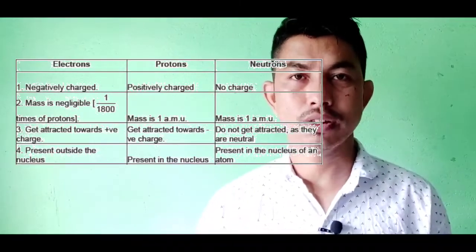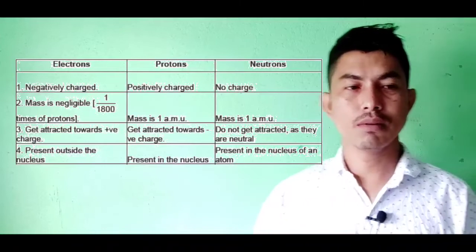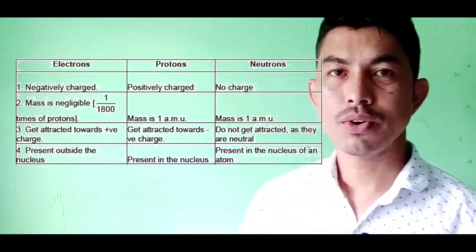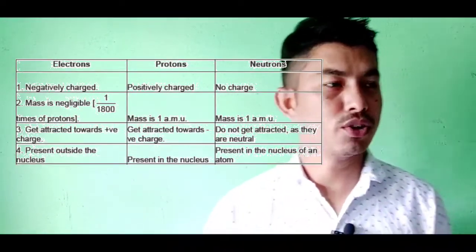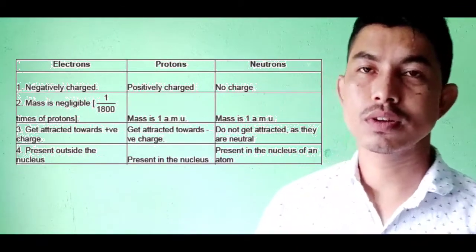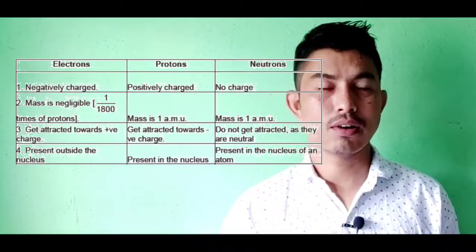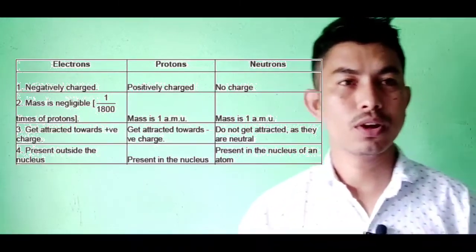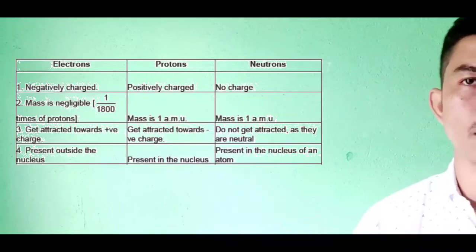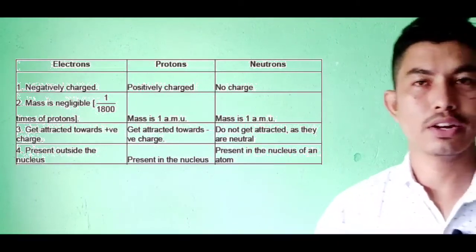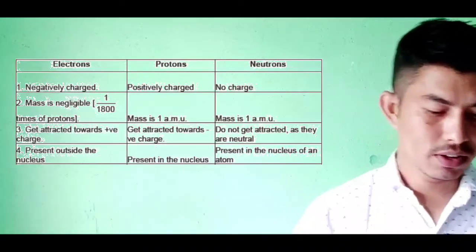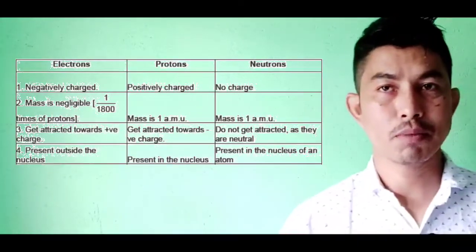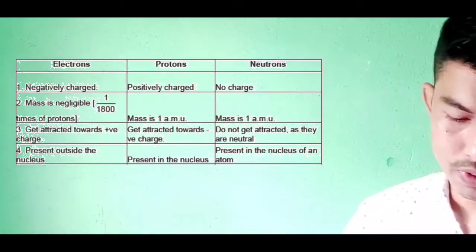If you are to write the difference between the electron, proton and the neutron, you can easily differentiate them in terms of their charge. The electron is a negatively charged particle, the proton is a positively charged particle, whereas the neutron is a neutral particle. Coming to their position in an atom, the proton and the neutron reside in the center of the atom, which is known as the nucleus, whereas the electron revolves around the nucleus in a fixed path known as a shell. So that is what the three subatomic particles, the electron, proton and neutron, are.